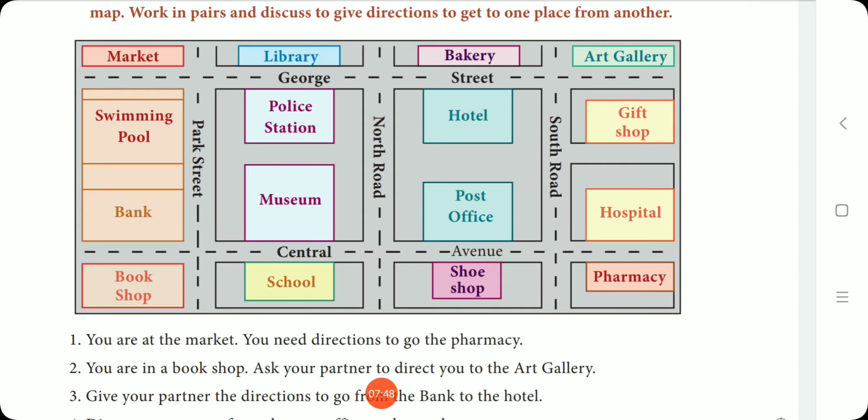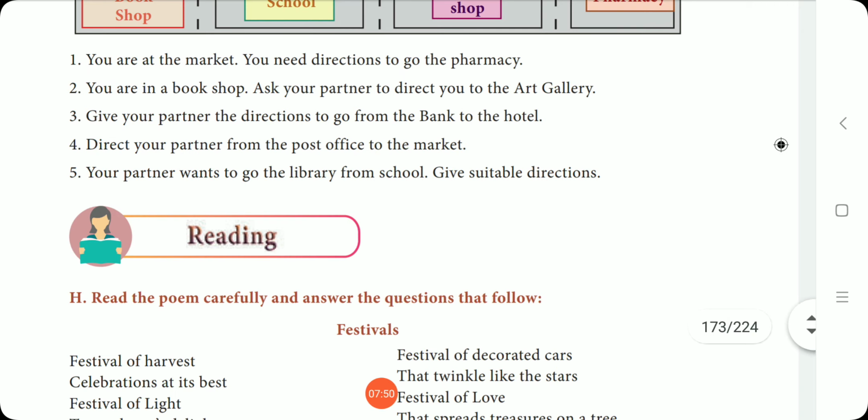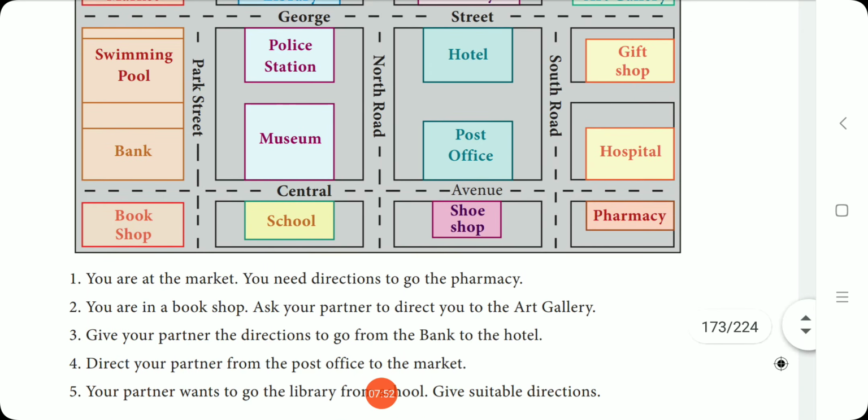Okay, next, fifth question. Your partner wants to go from the school to the library. So here is the school. Where is the library? So here is the school and here is the library. We can either go like this or go like this. So 5 road maps were given for you. You have to write the instructions in 5 sentences.